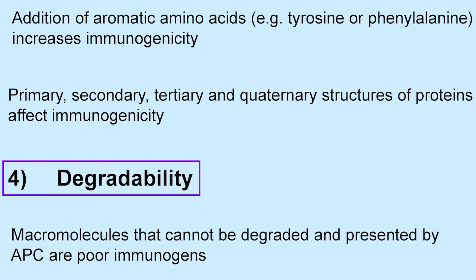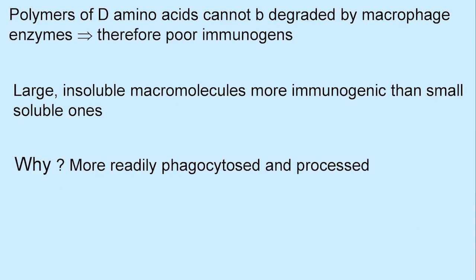Fourth one is degradability. Macromolecules that cannot be degraded and presented by APCs are poor immunogens. Polymers of D amino acids cannot be degraded by macrophage enzymes, therefore they are poor immunogens. Large insoluble macromolecules are more immunogenic than small soluble ones. Why? They are more readily phagocytosed and processed.